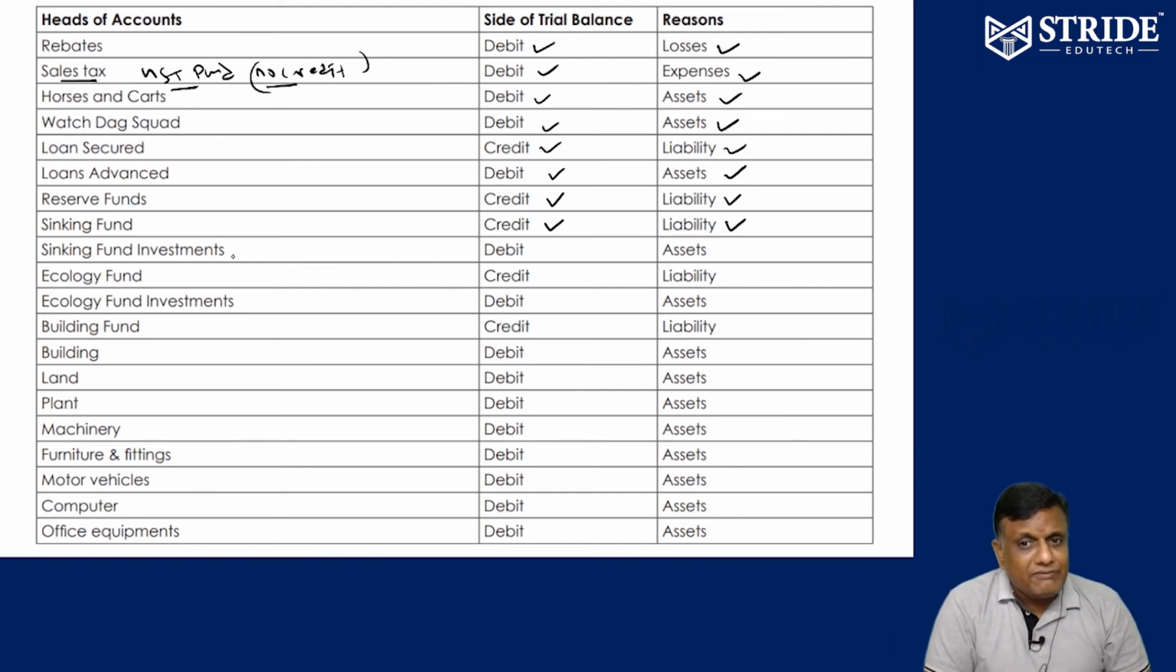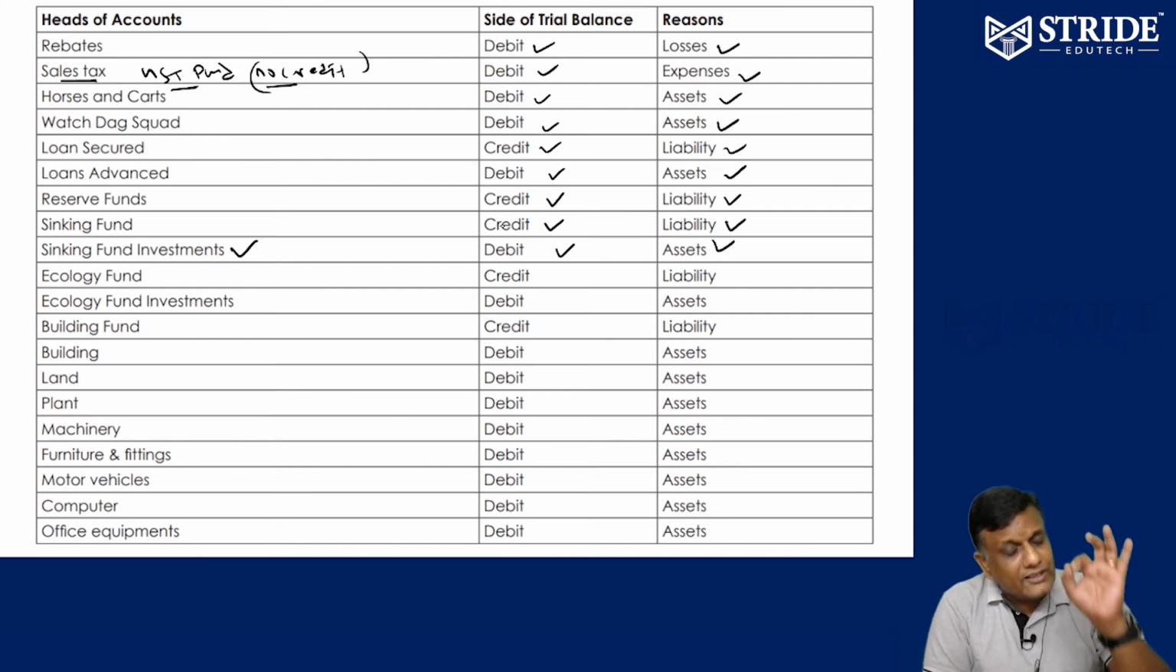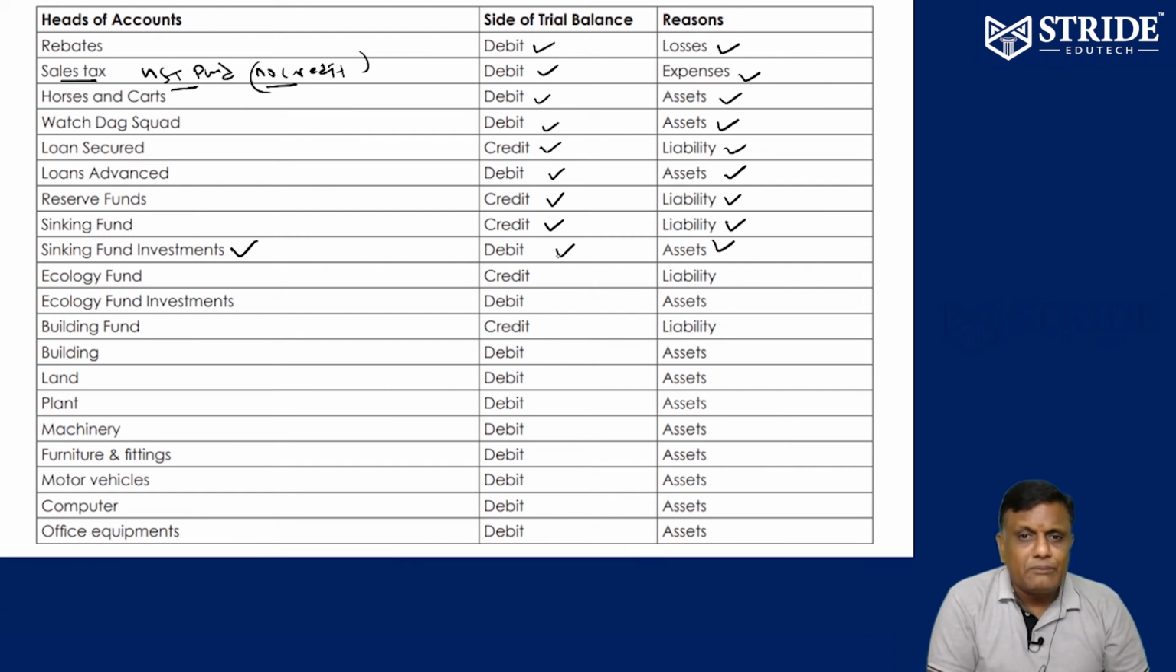Fund investment, asset, debit. Fund is always credit balance, liability. Fund investment: whatever amount we collected for the fund, if it is invested outside in shares and securities, it is an asset, debit balance. Any fund, ecological fund, liability, credit. Any fund investments, asset, debit. Building fund, liability, credit. Building fund investments, asset, debit.